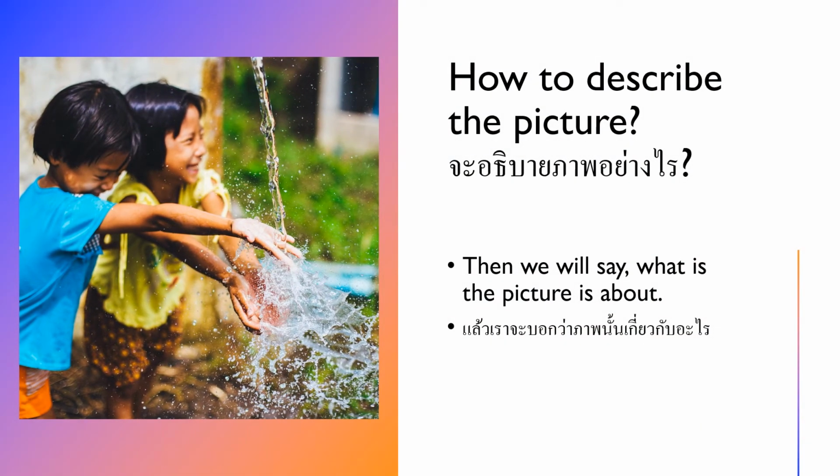We look at the picture very well, and now we can say what the picture is about. What is the picture about?